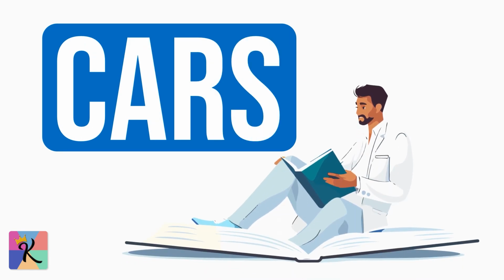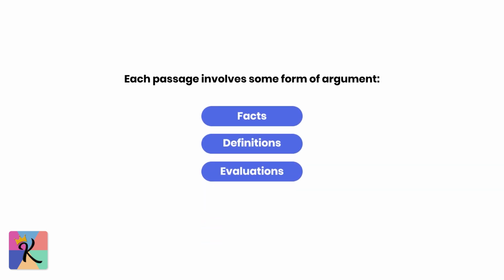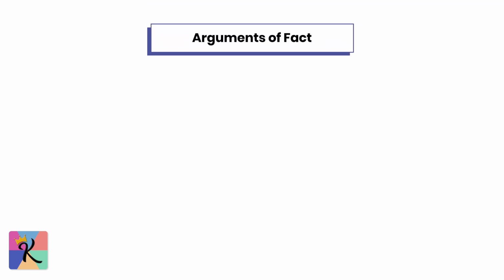Alright, so today we're diving into different kinds of arguments that you'll encounter in CARS passages on the MCAT, and how understanding these can help you better navigate and answer questions. Each passage involves some form of argument, whether it's about facts, definitions, evaluations, or proposals. Knowing the different argument types will help you approach passages with a strategy in mind and understand how the test writers structure these arguments. Let's start with the first type, arguments of fact.